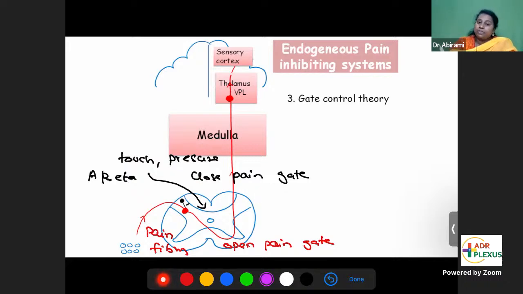One mechanism by which you can activate gate control theory is TENS, transcutaneous electric nerve stimulation. You're using electrodes to stimulate these fibers. You use electrodes and selectively stimulate the A beta fibers, so it will close the pain gate, thereby your pain will come down. So TENS is based on gate control theory.